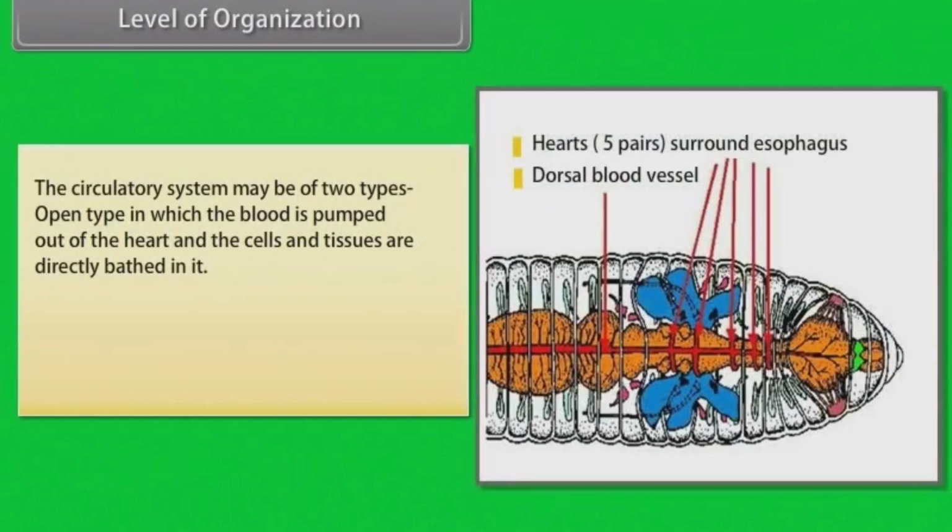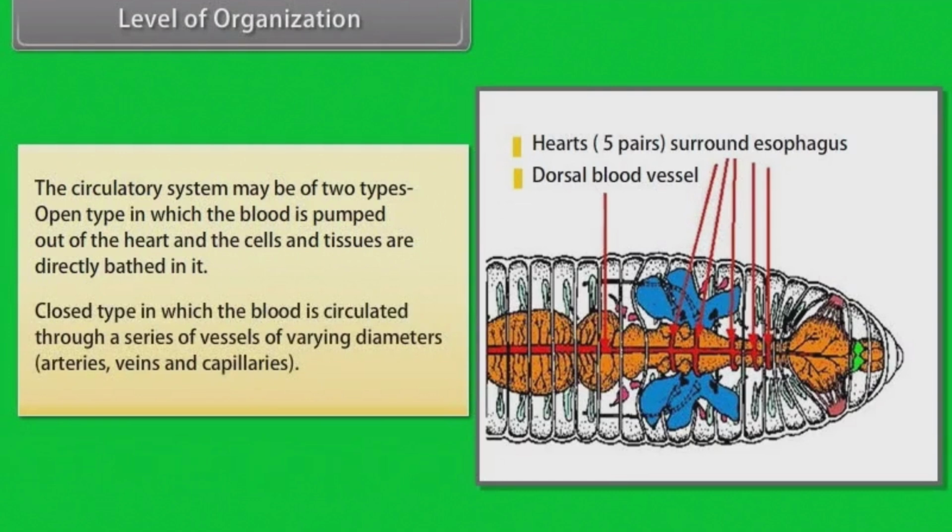The circulatory system may be of two types: open type, in which the blood is pumped out of the heart and the cells and tissues are directly bathed in it; closed type, in which the blood is circulated through a series of vessels of varying diameters, that is, arteries, veins and capillaries.